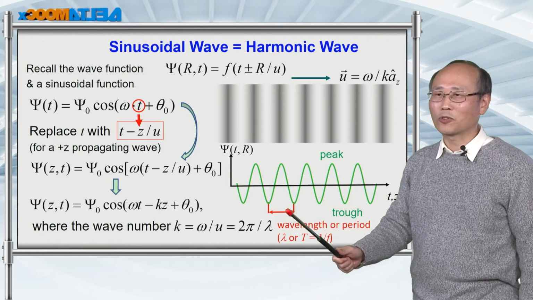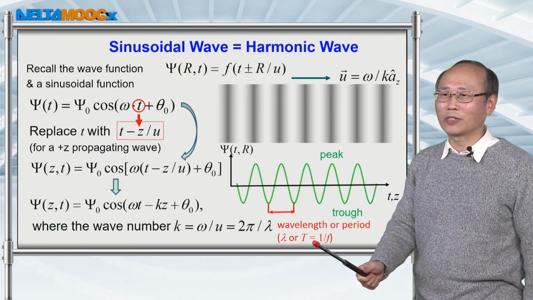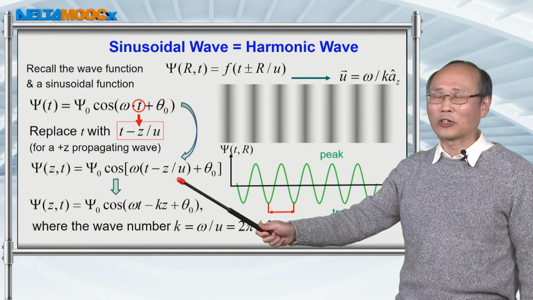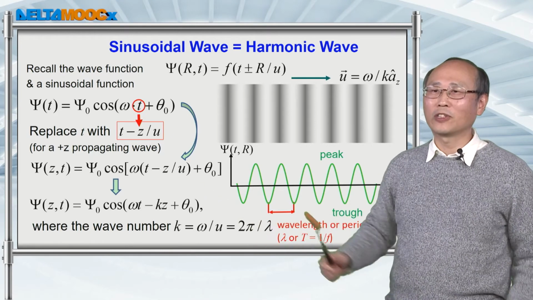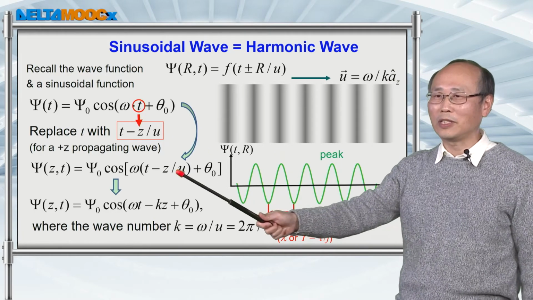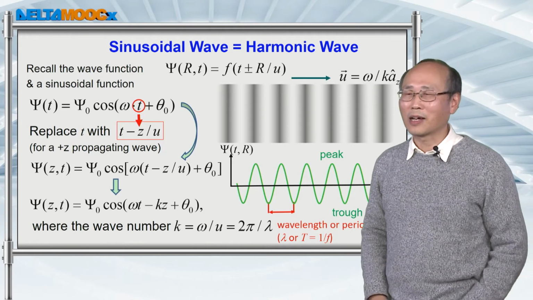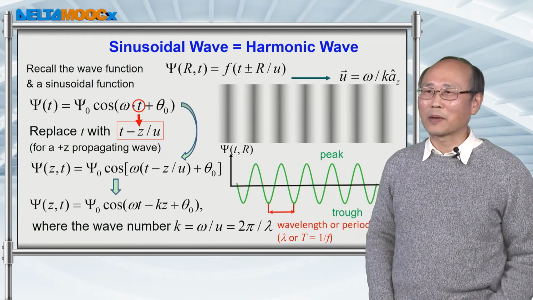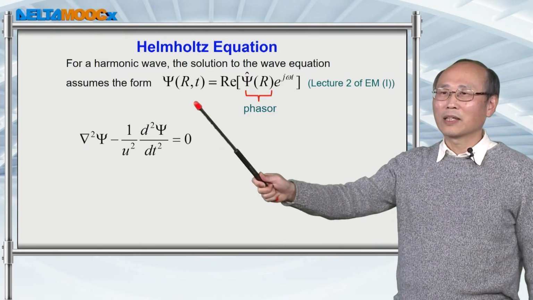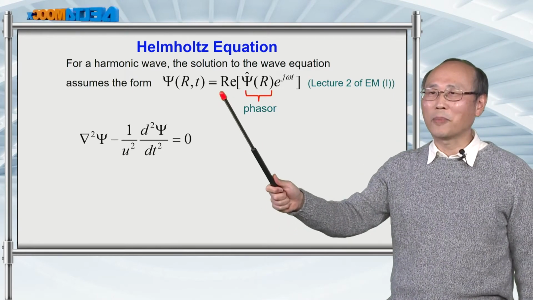But if you describe it as a function of time, then we denote the period as T, which is the inverse of the frequency of this wave function. So this cosine function describes a single-frequency sinusoidal wave propagating along the z direction, and the wavefront coincides with a plane perpendicular to the z direction. Now that we have a sinusoidal function, we call this the harmonic wave.